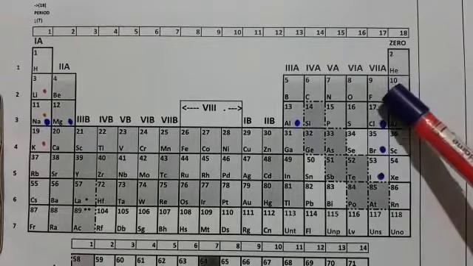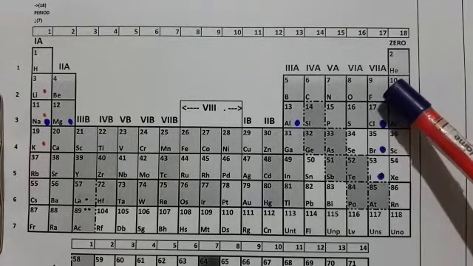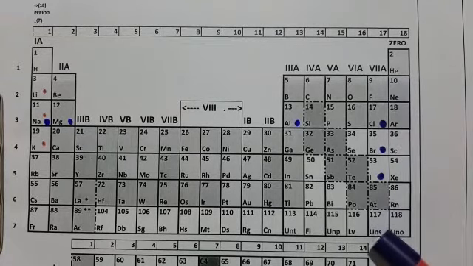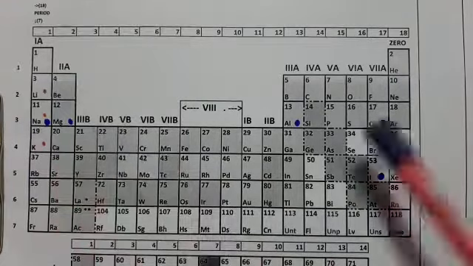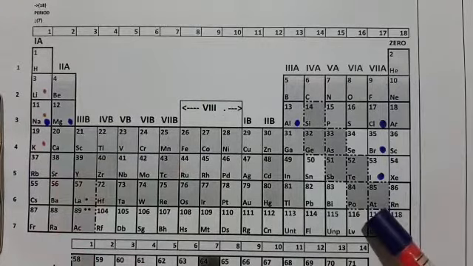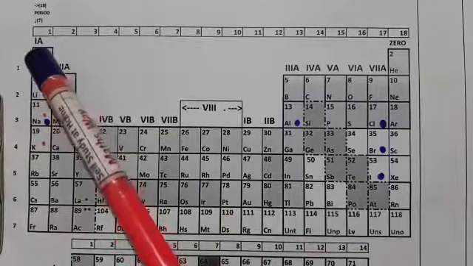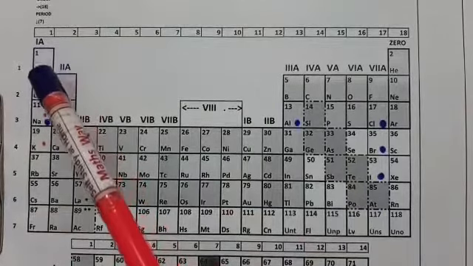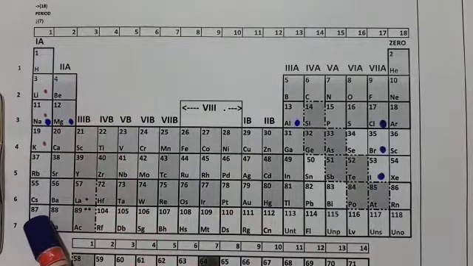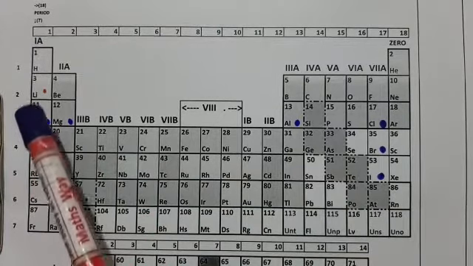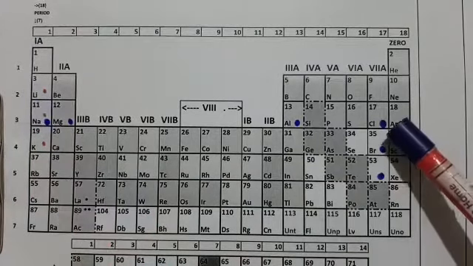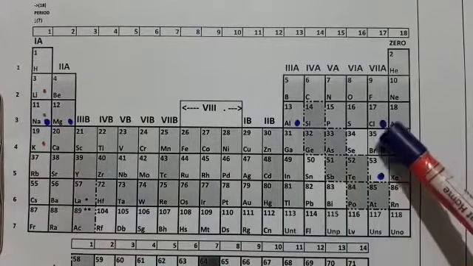In non-metals reactivity decreases going up to down, and in metals reactivity increases.